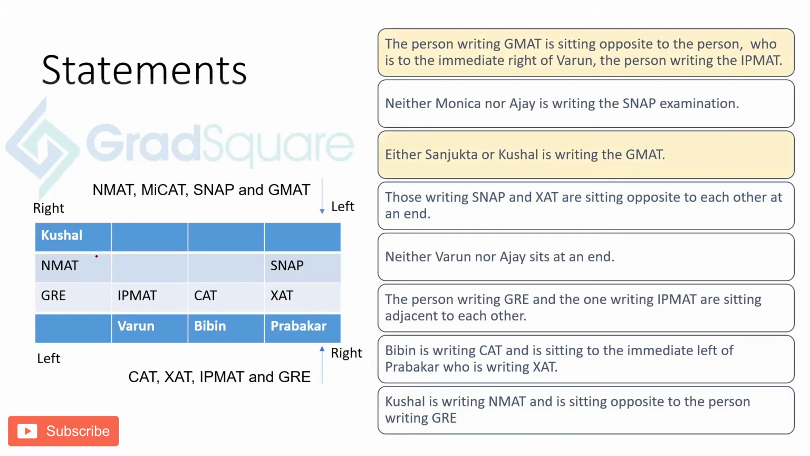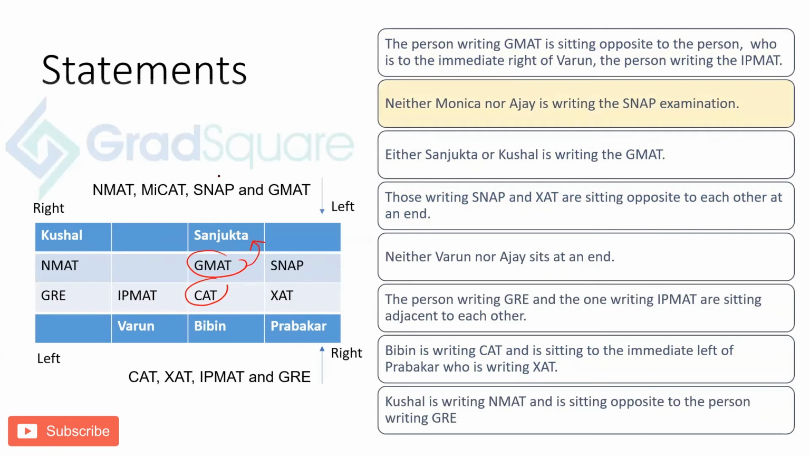It also says the person writing GMAT is sitting opposite to the person who is to the immediate right of Varun, the person writing IPMAT. Immediate right of Varun is whom? Bibin, who is writing the CAT exam. So the person writing GMAT is going to sit opposite to that person. So you will have GMAT and CAT opposite to each other. And we now know that GMAT is being written by Sanjukta.